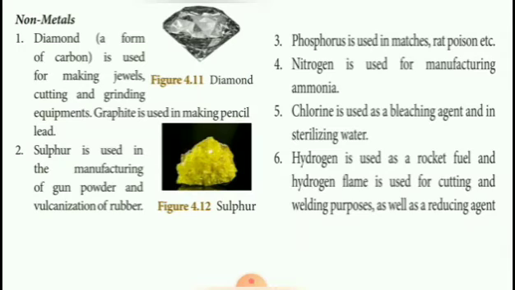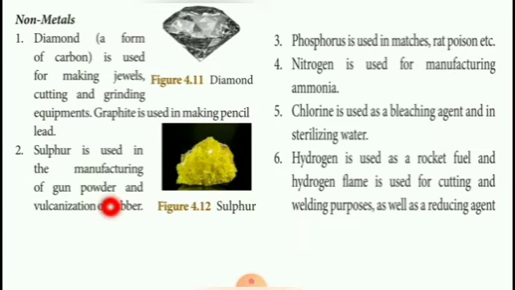Next, uses of non-metals. Diamond is nothing but a form of carbon. It is used for making jewels, cutting and grinding equipments. Graphite is used in making pencil lead.